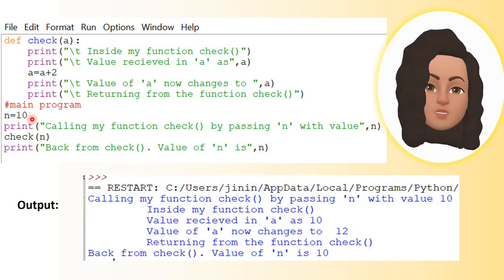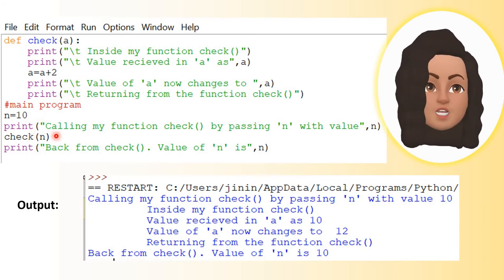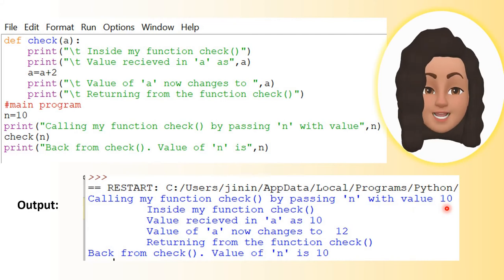So n will hold the value 10. The next one is print calling my function check. So this will be printed. The first output will be calling my function check by passing n with value. What value? n. It is 10.